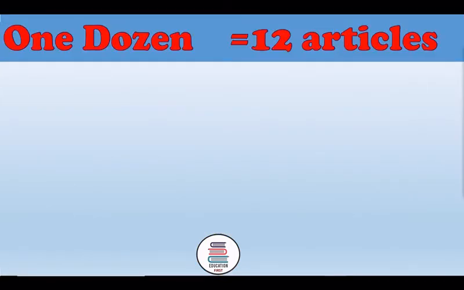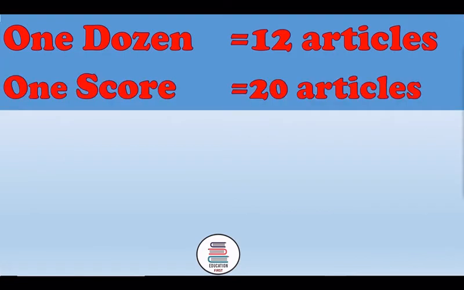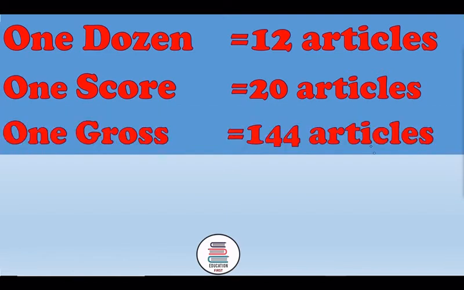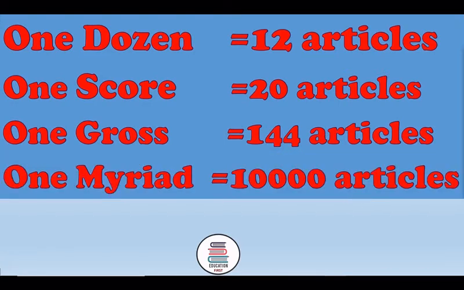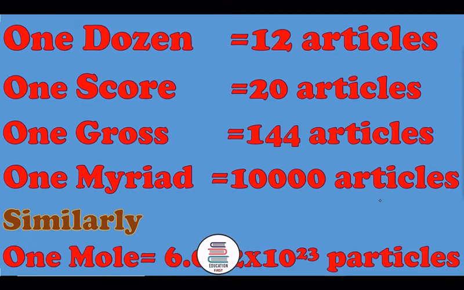See here, 1 dozen is equal to 12 articles. 1 score is equal to 20 articles. 1 gross is equal to 144 articles. 1 myriad is equal to 10,000 articles.